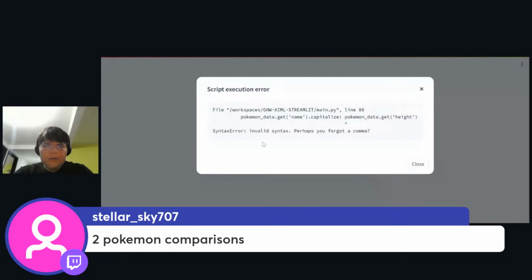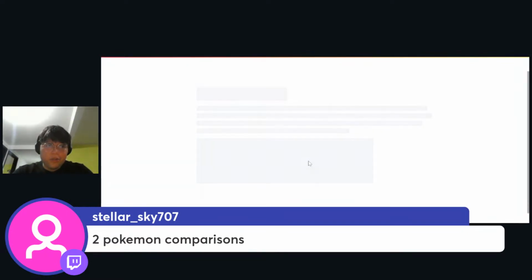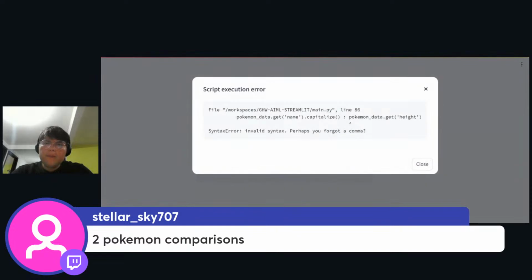Yeah, actually, it is dying. Oh, Pokemon data that capitalize, Pokemon data that get height, both the period for get, a comma. Oh yeah, I didn't finish this, right? So it should be like this. And now let me refresh this. Yeah, I forgot to close the parentheses of the capitalize function.